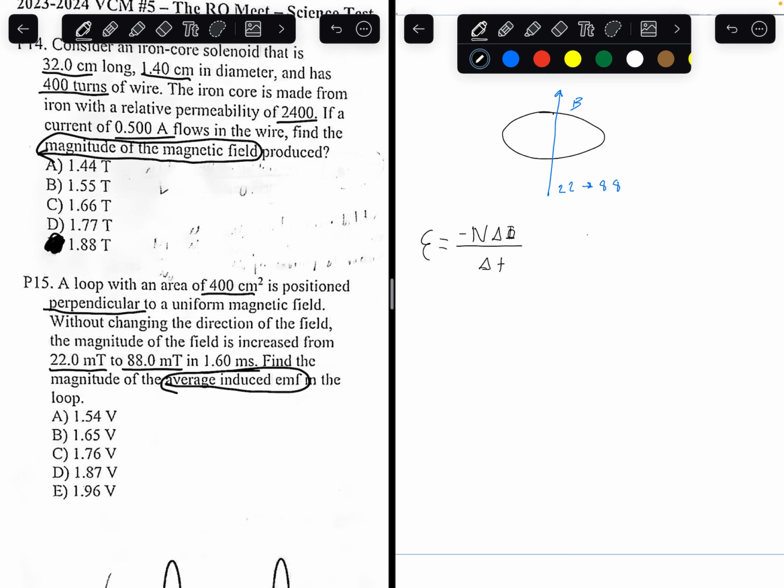So this is average EMF. N is number of coils. In this case, N is just going to be 1. This symbol here is change in magnetic flux. And this here is going to be change in time.